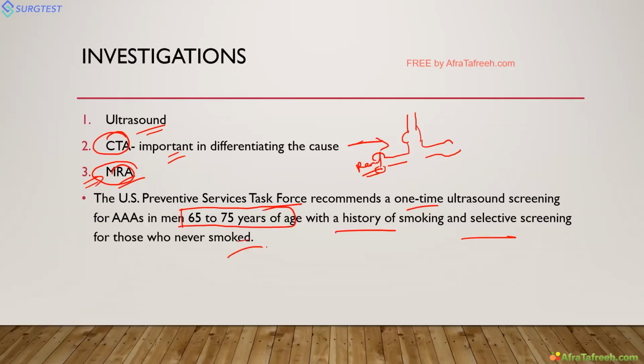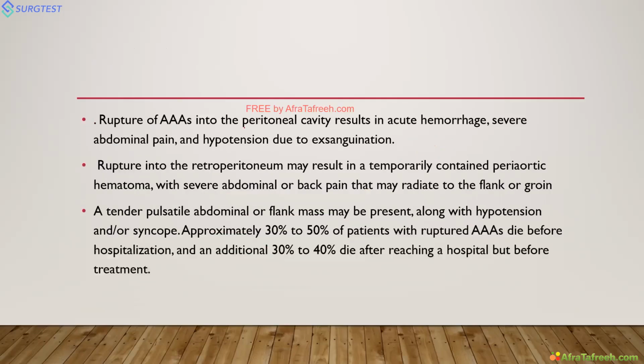So this is screening. Next, I told you rupture comes with acute hemorrhage, abdominal pain, and hypotension, as all that blood is coming out. Rupture in the retroperitoneum can lead to a periaortic hematoma and cause severe abdominal and back pain. With dissection, pain will be there, that may radiate to the flank or groin. Whenever there is a pulsatile mass along with hypotension, you have to suspect aortic aneurysm rupture. In 30 to 50% of patients with ruptured aneurysm, or when the patient goes into dissection, it is very difficult. It is high risk of mortality.